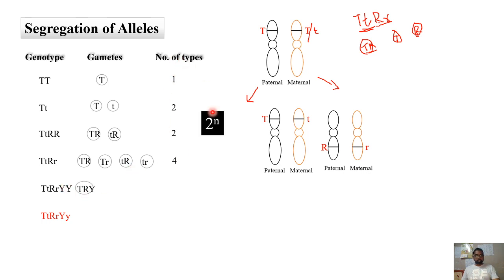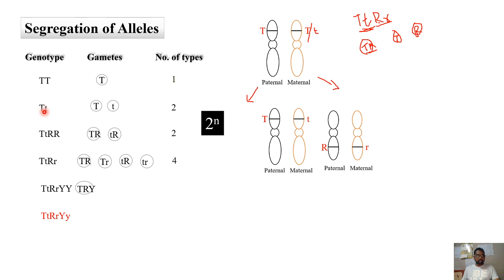When you are asked to find out how many types of gametes will be produced from a given genotype, you can straight away apply this formula, where n is the number of heterozygous conditions. Here there is no heterozygous condition, so the n value is 0. So 2 power 0 is 1. That's what you will get.